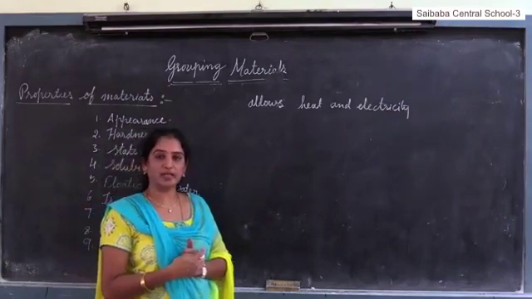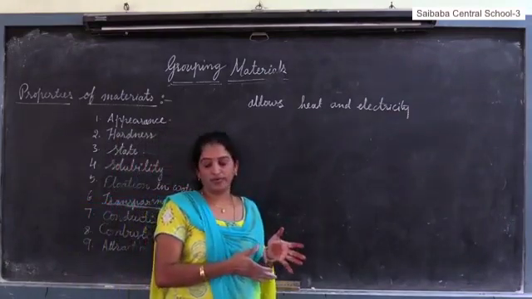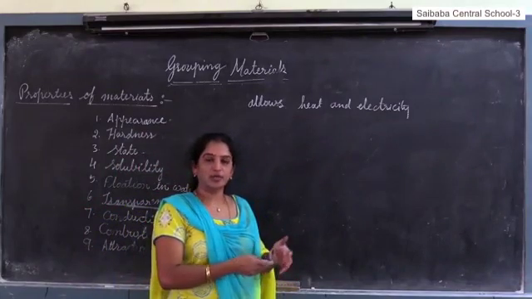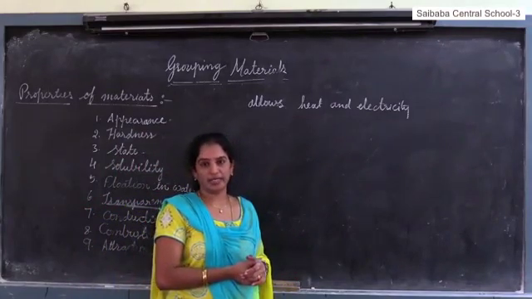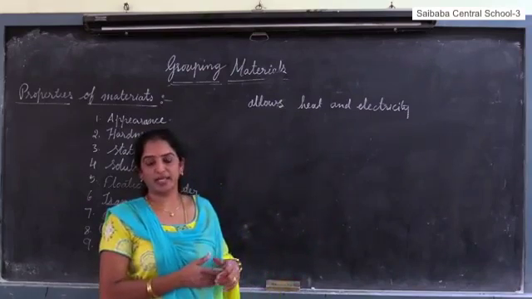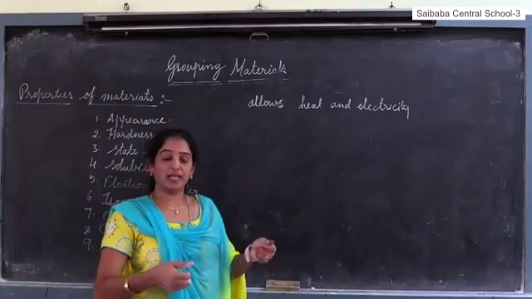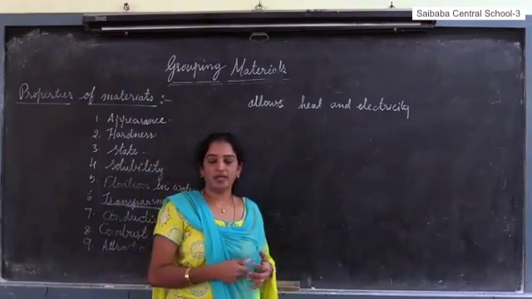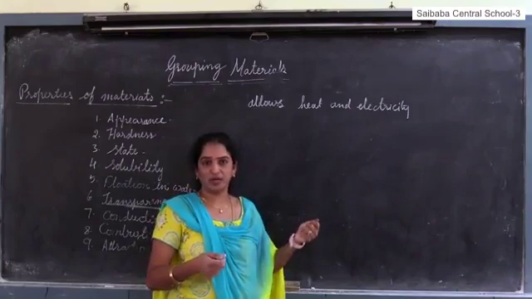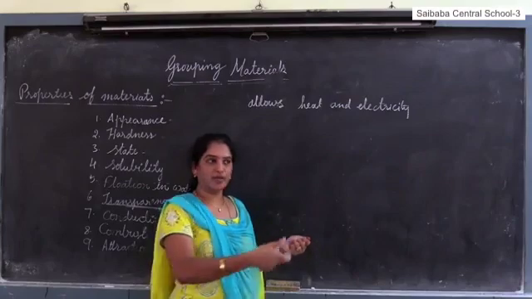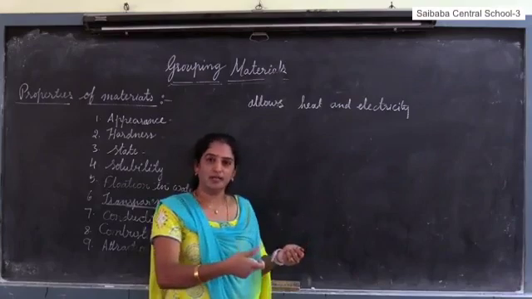Suppose you want to make food, for the preparation of food, the utensils are made up of metals. Why? Because metals are good conductors. They can pass heat through them. But their handles are made up of plastics or some ebonite. Why are handles made up of plastic? Why not metal? If handles were also made with metals, if we hold them, we get hurt.